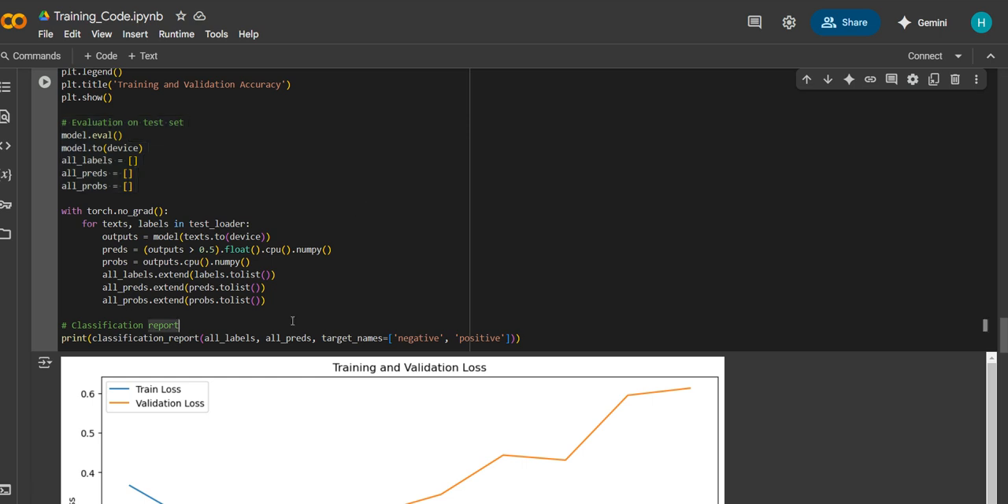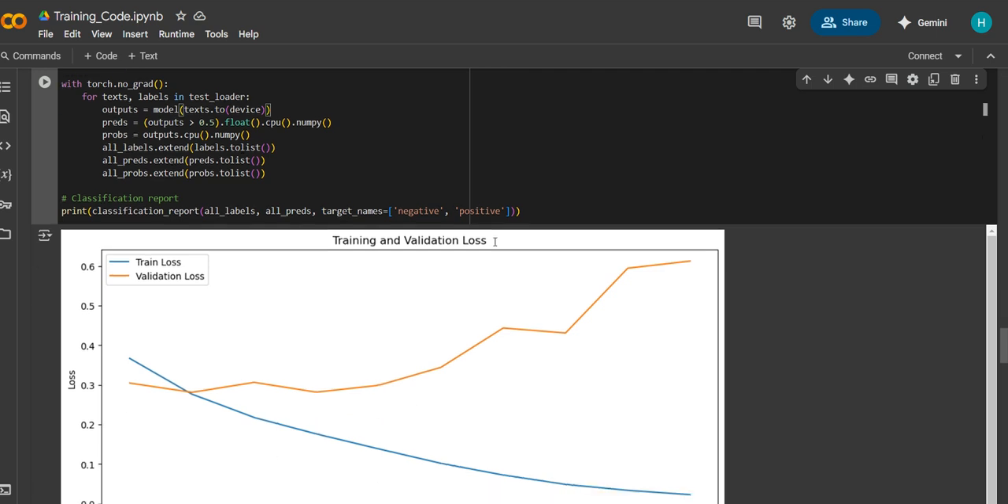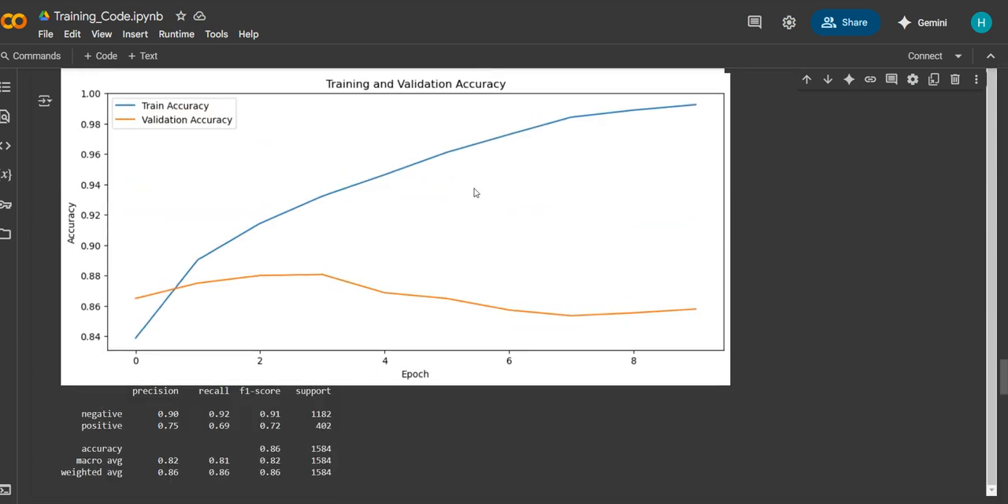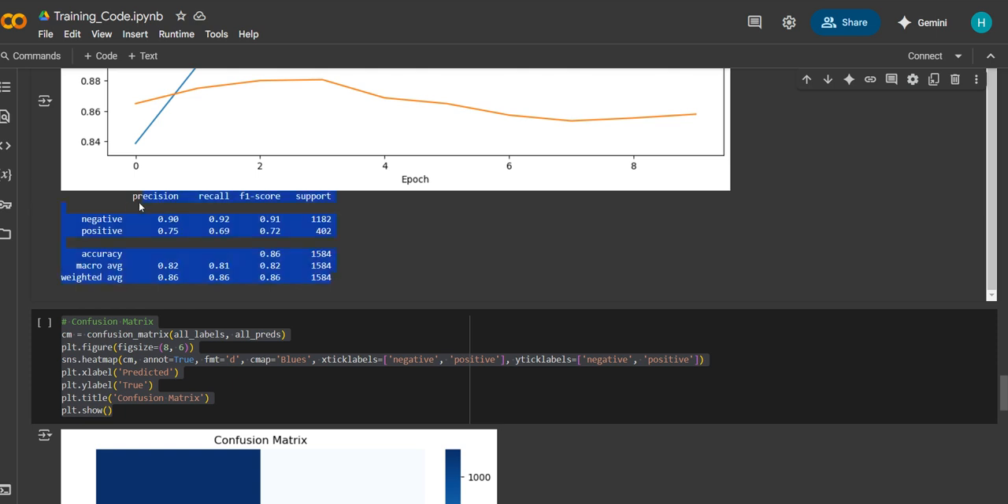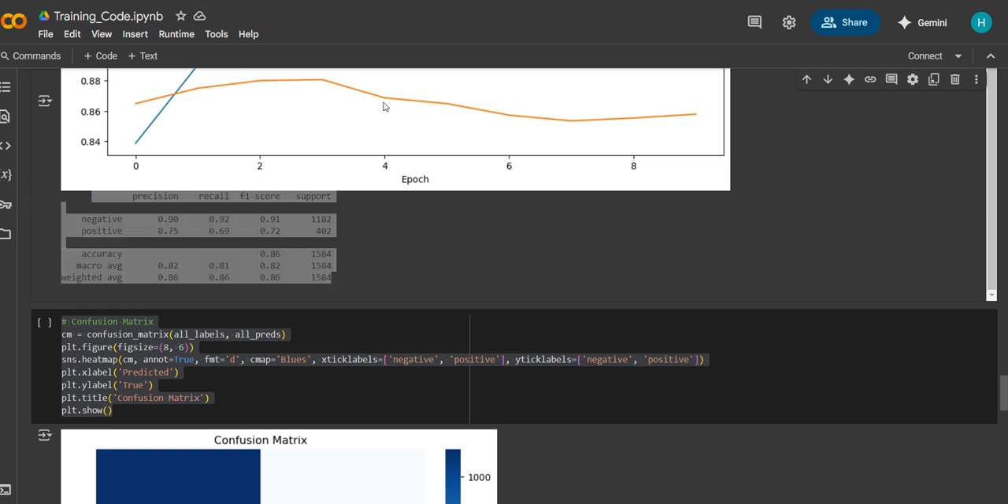Finally, we perform the classification report. The classification report gives a detailed performance evaluation of the model, providing different metrics like precision, recall, F1 score, and support for each class. This report helps assess the performance of the model in terms of various metrics, which are crucial for evaluating how well the model is classifying the text data.